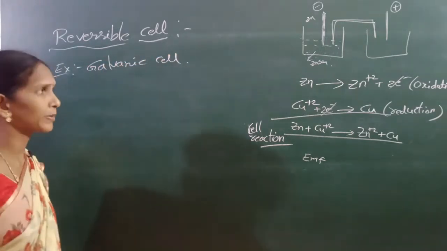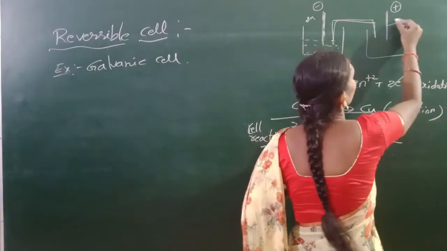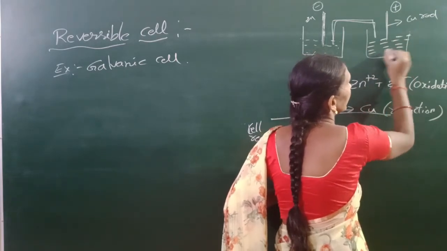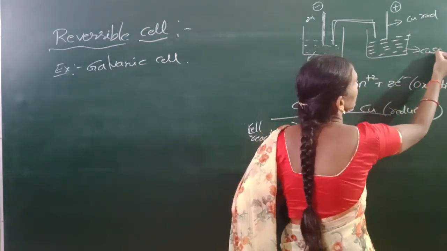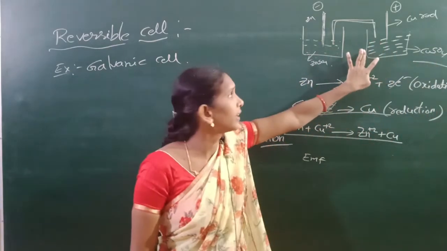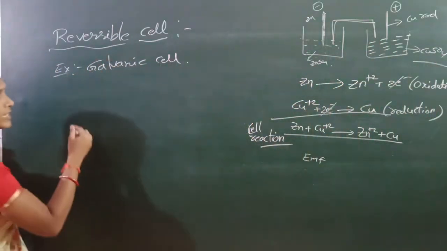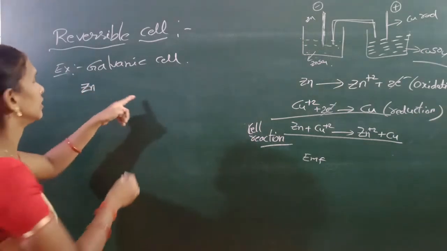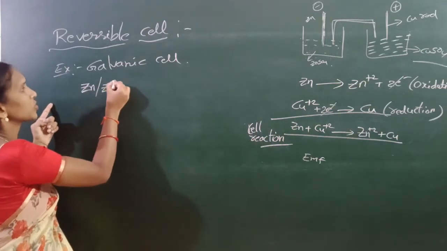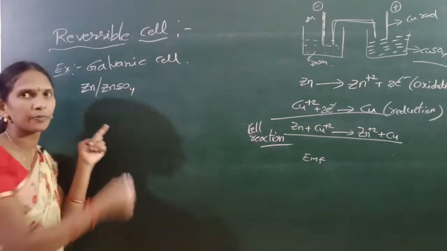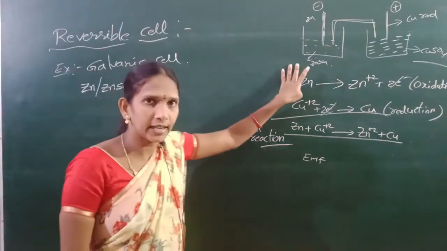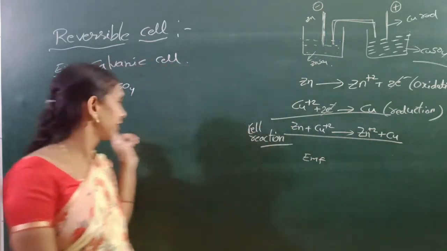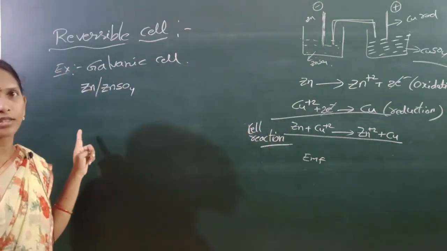The galvanic cell has a copper rod dipped in copper sulfate solution, taken in a half cell. It is represented as Zn | Zn2+, that means ZnSO4. In the anodic cell, as we already discussed, the metal rod is written first and then its ions.